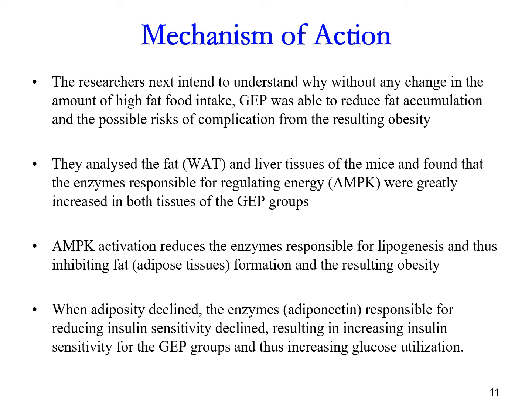So then of course, when you are no longer fat, the hormone that is secreted by the adipose tissue called adiponectin, which is responsible for reducing this insulin sensitivity, will decline, resulting in the insulin getting more sensitive.